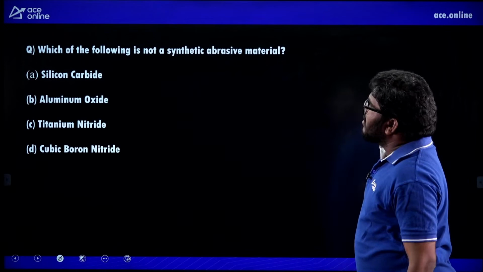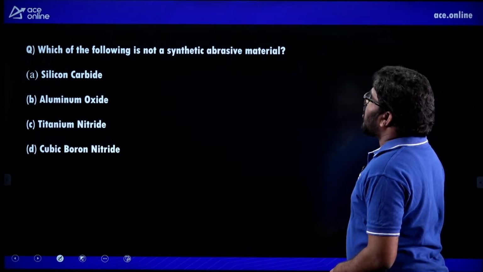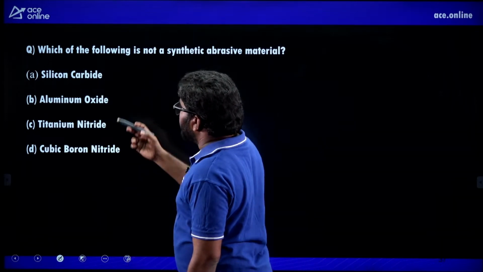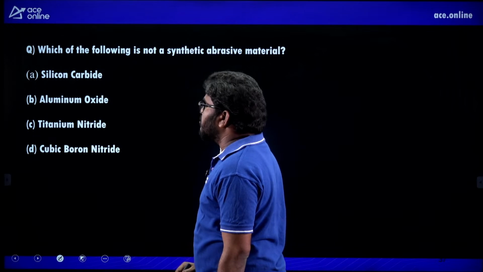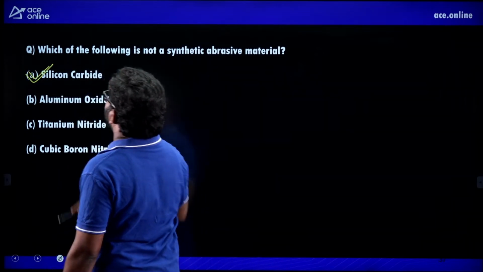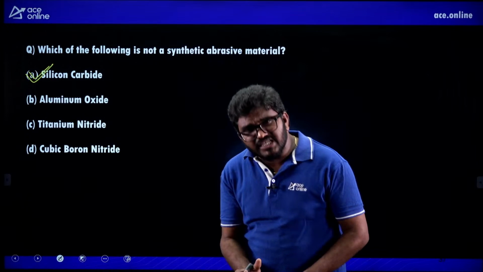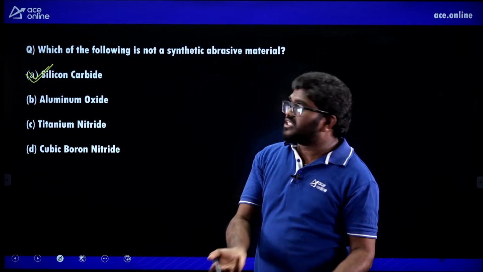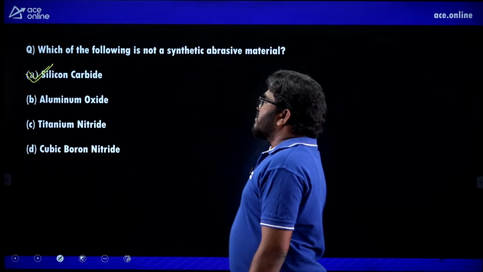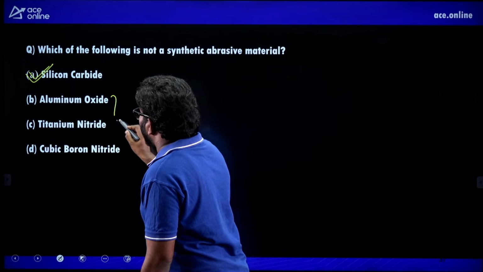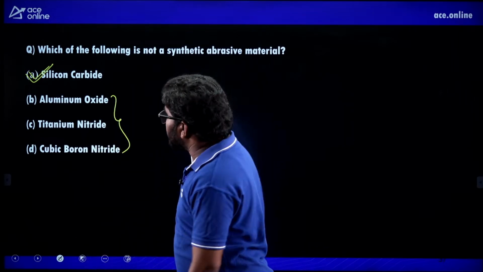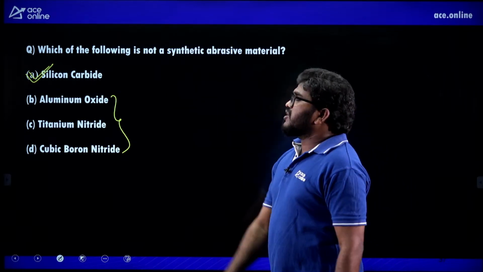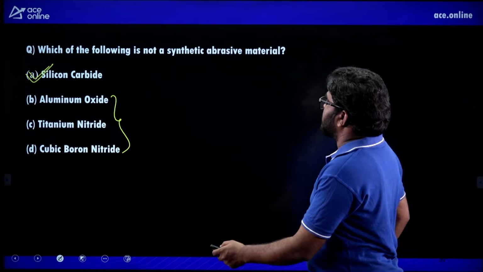Next one, which of the following is not a synthetic abrasive material? Silicon carbide, aluminum oxide, titanium nitride, cubic boron nitride. Silicon carbide is the correct answer. Silicon carbide is also an abrasive material, but it's not synthetic, it's natural. The remaining three are synthetic abrasives: aluminum oxide, titanium nitride, cubic boron nitride.